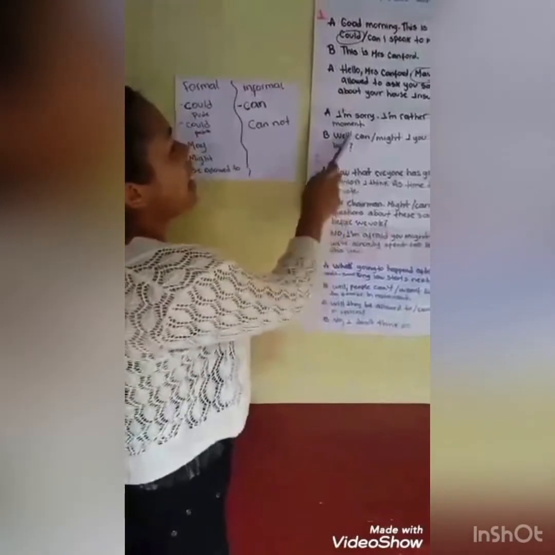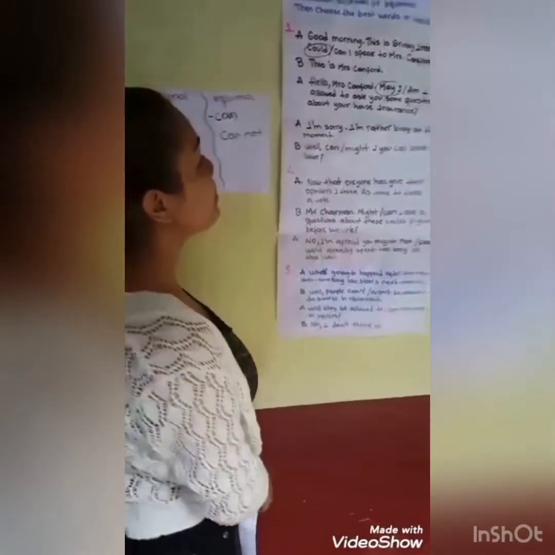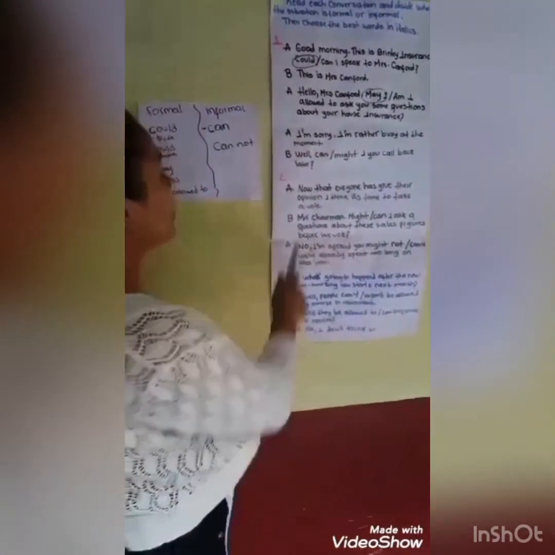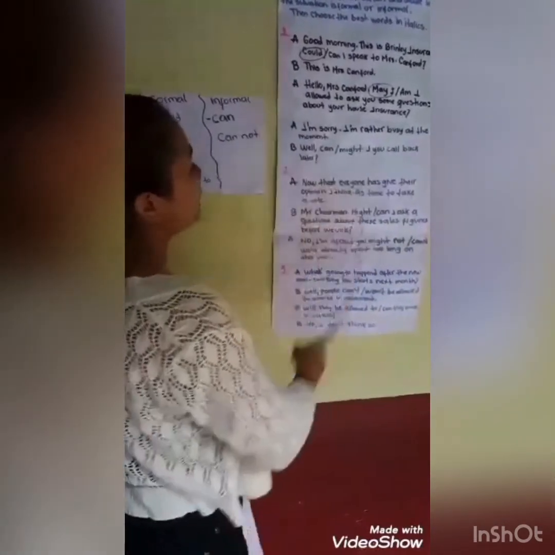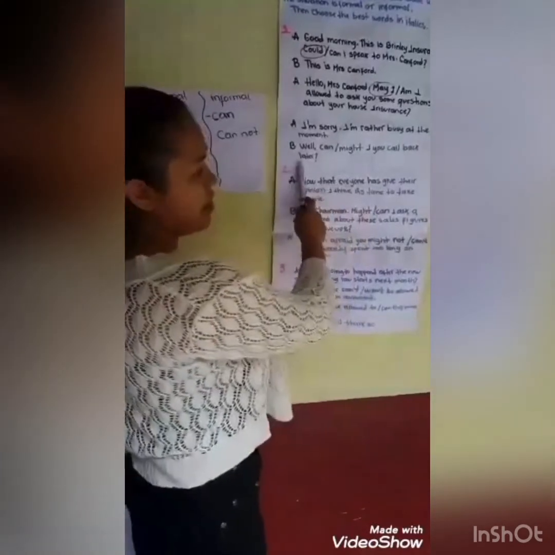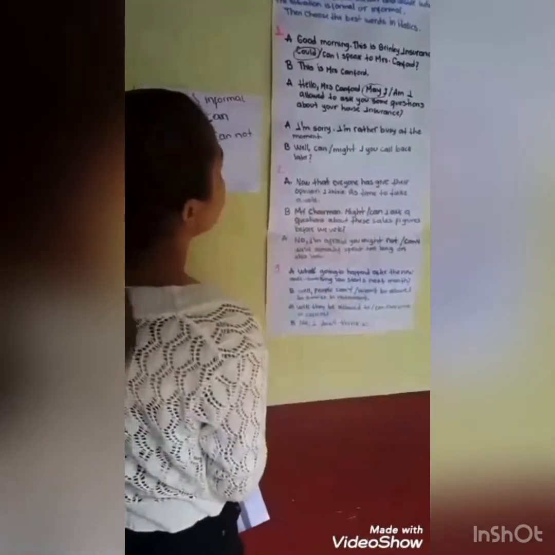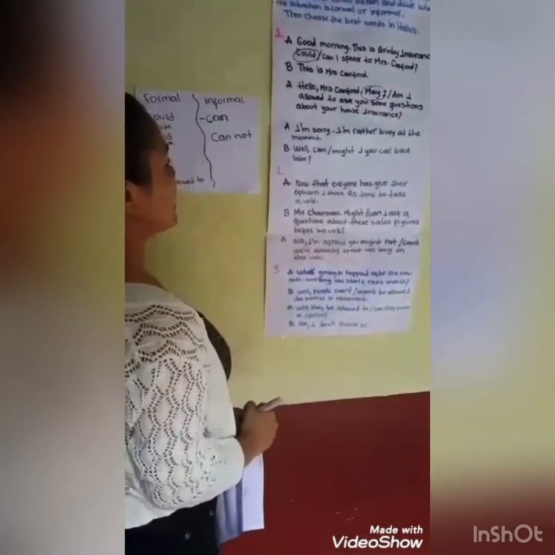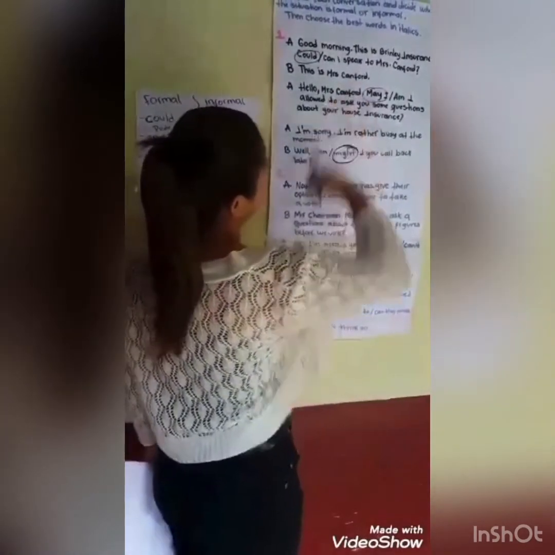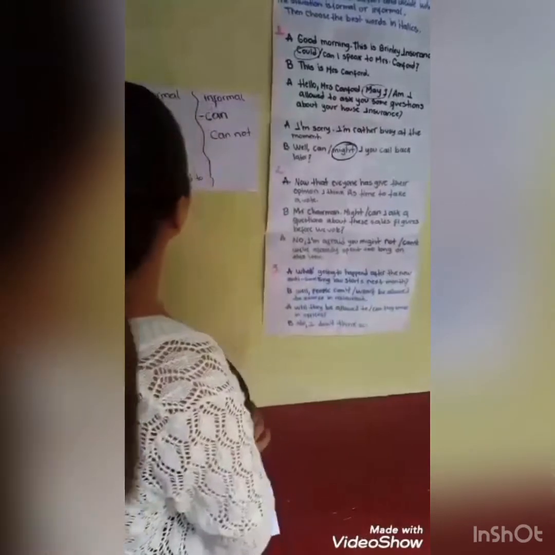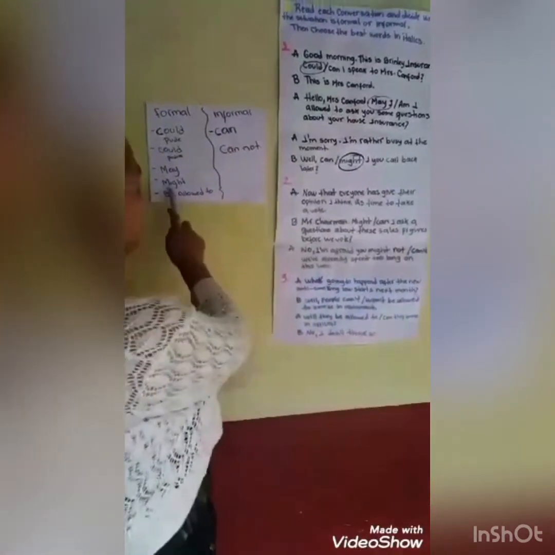"I'm sorry, I'm rather busy at the moment." Well, the option is can or might. "I will call back later." And the correct option in this sentence is may, and the situation is formal.